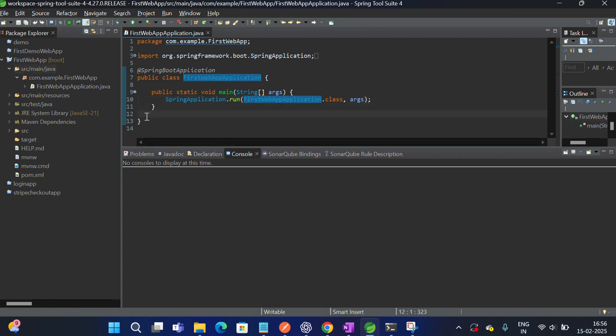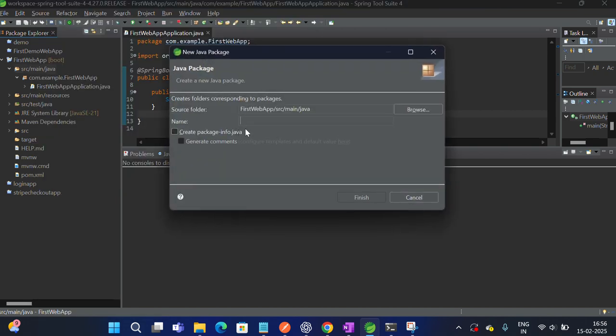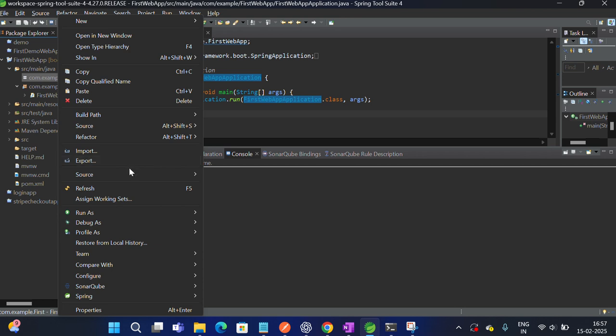Now we will build a simple hello world application. For that we need to create a controller class. So for that I am going to create another package called com.example.firstweb. Wait, I just clicked enter instead of this.